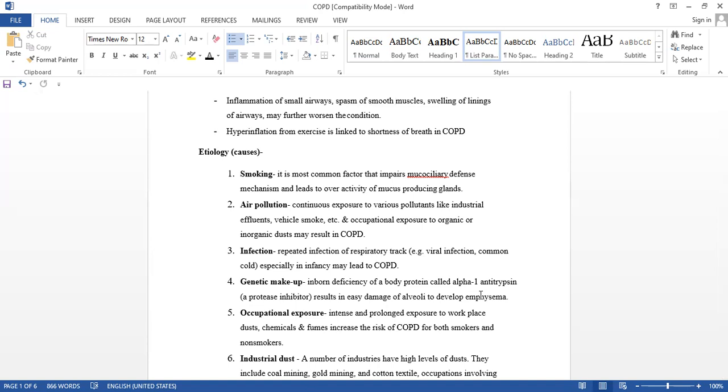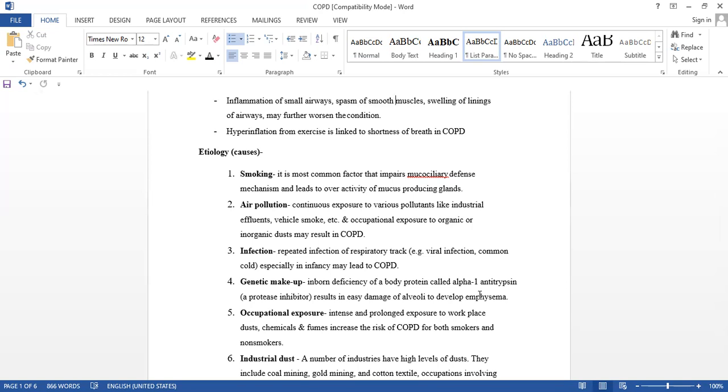Due to the deficiency of this protein, what happens? Damage of the alveoli develops emphysema, that is the enlargement of the alveoli. So genetic makeup means this takes place by birth only. Due to what? The deficiency of alpha-1 antitrypsin protein.